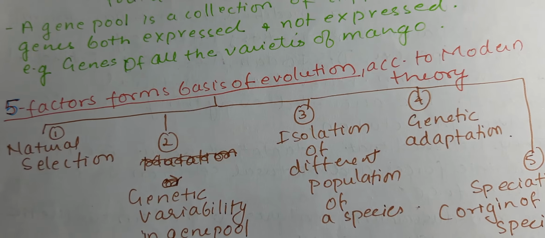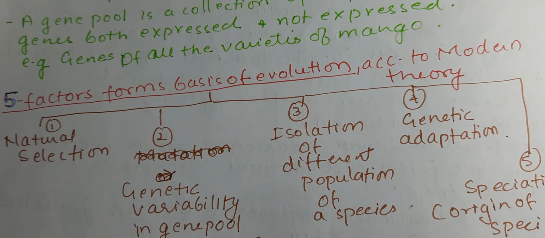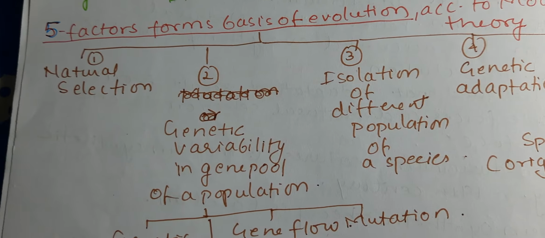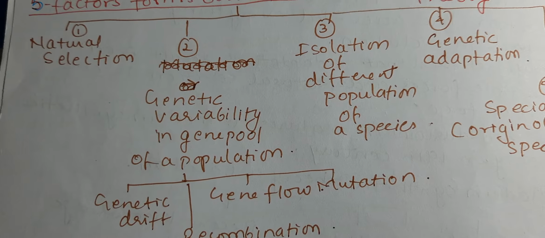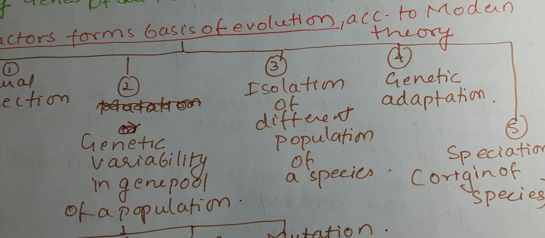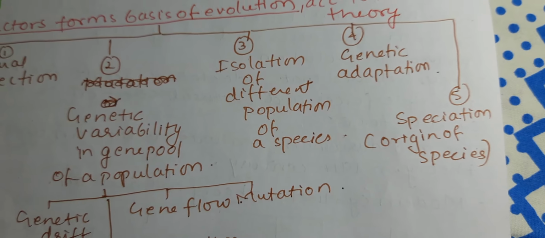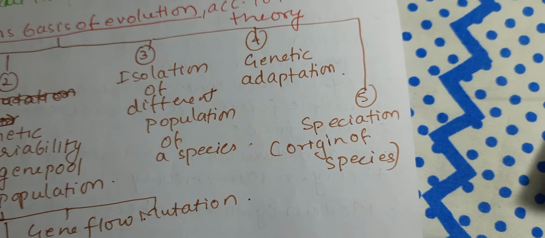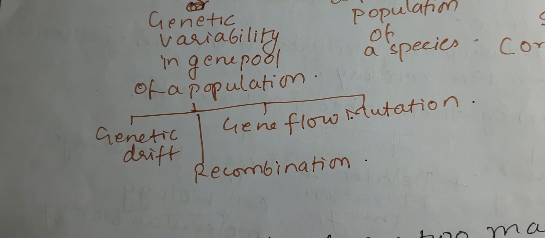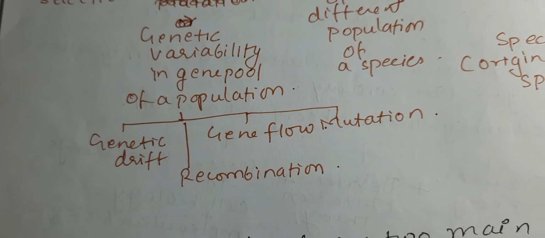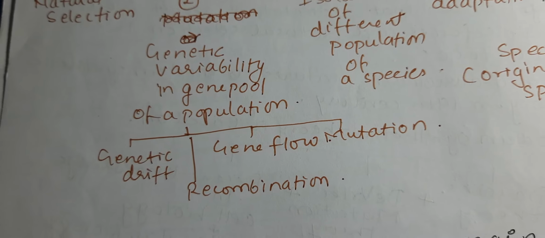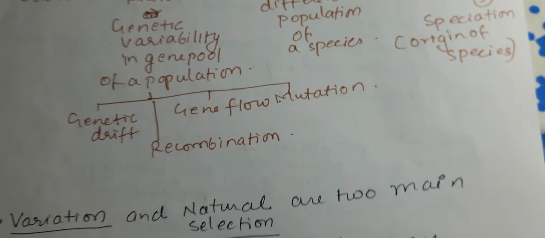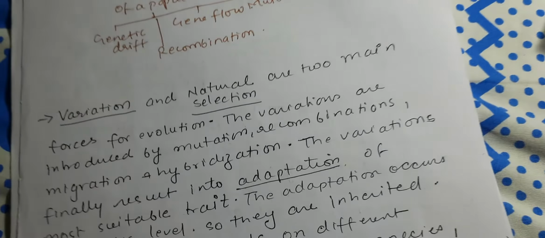So, there are five forms in which evolution occurs according to the modern theory. One is natural selection, second is genetic variability, third is isolation of different populations of a species, fourth is genetic adaptation, and fifth is speciation. Here the genetic variability may be because of genetic drift, gene flow, mutation, or recombination. We will be discussing all these in the synthetic theory.